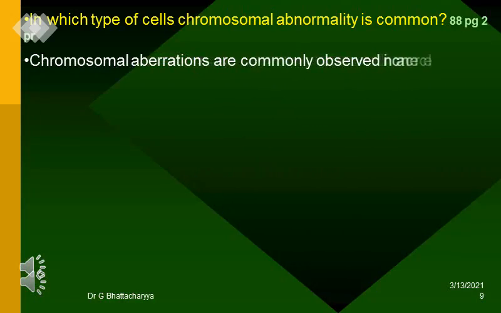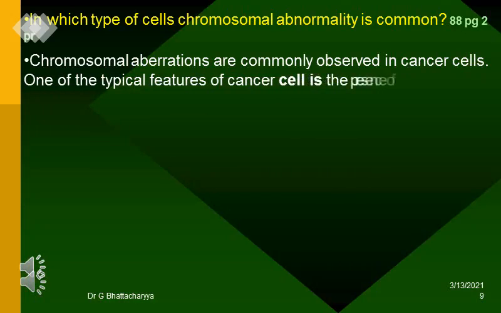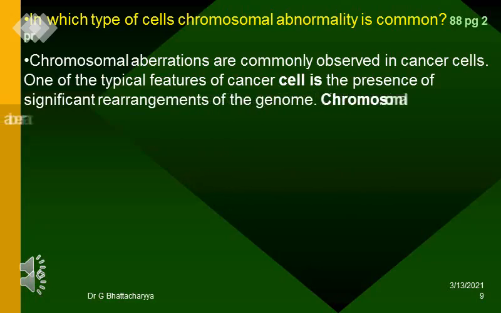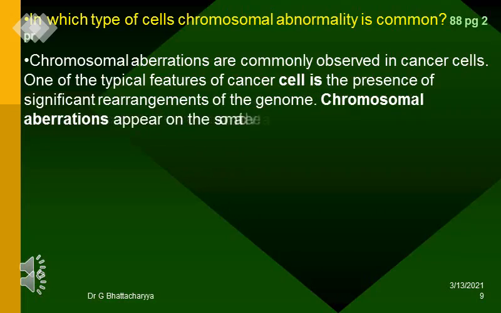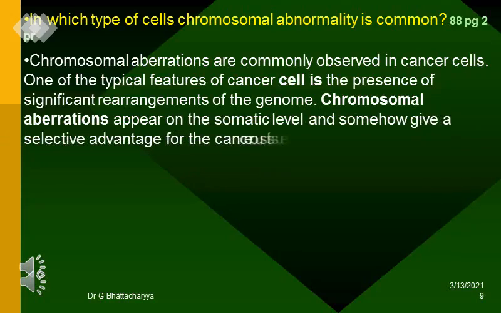In which type of cells chromosomal abnormality is common? Chromosomal aberrations are commonly observed in cancer cells. One of the typical features of cancer cell is the presence of significant rearrangements of the genome. Chromosomal aberrations appear on the somatic level and somehow give a selective advantage for the cancerous tissue to overgrow its surroundings.